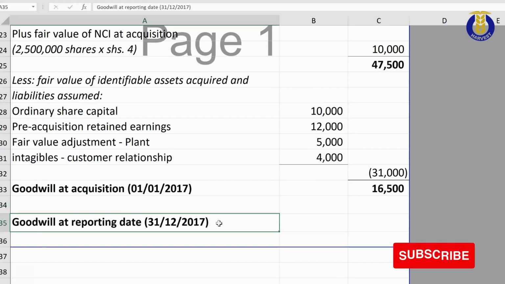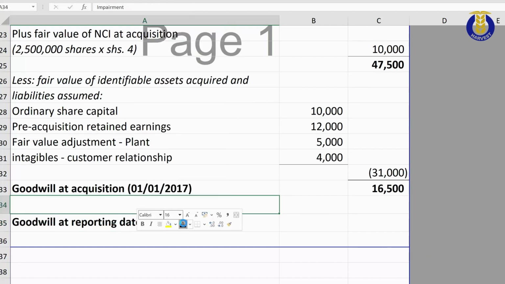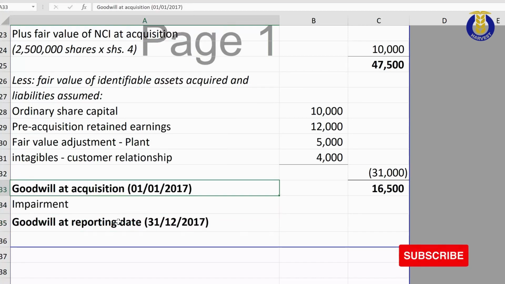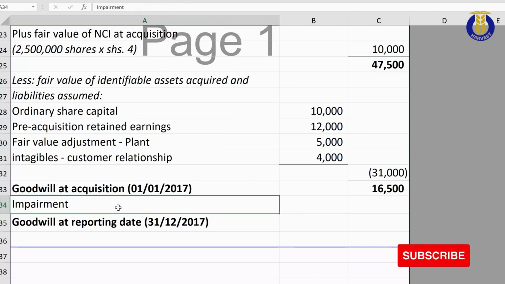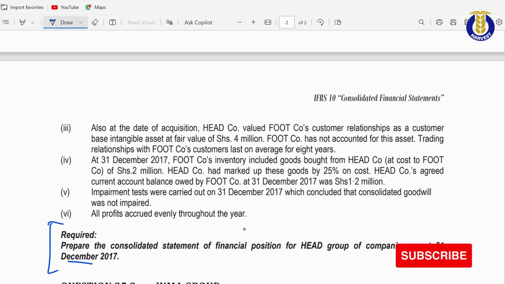Since we are looking for goodwill at the reporting date, 31st December 2017, which is our reporting date, we have to test that goodwill for impairment because some time has passed. So in the exam, you need to be sharp enough to look for the goodwill impairment information. Looking at our additional information number 5, you see that impairment tests were carried out on 31st of December 2017, and this concluded that the consolidated goodwill was not impaired.